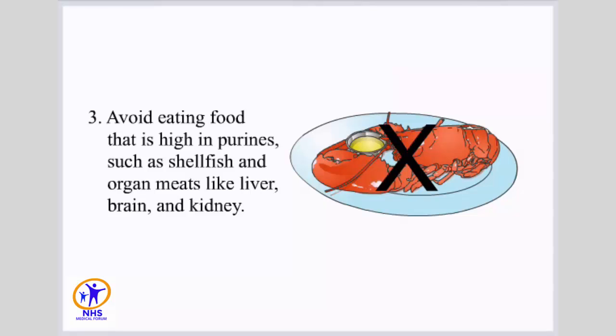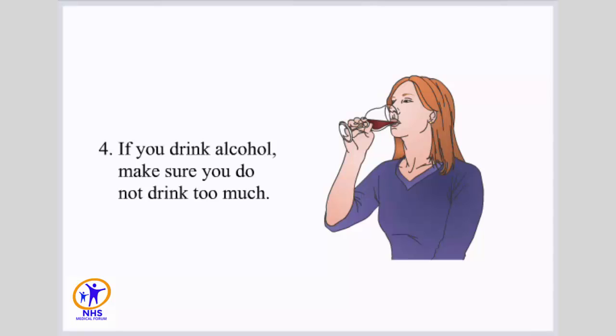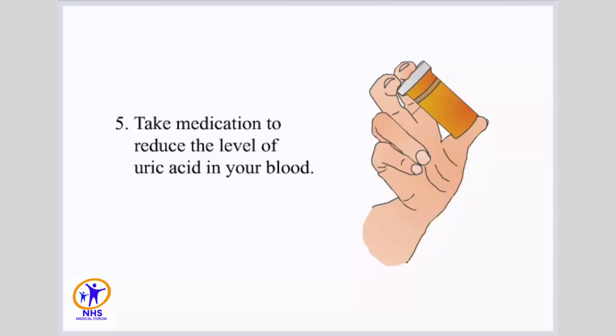3. Avoid eating food that is high in purines, such as shellfish, and organ meats like liver, brain, and kidney. 4. If you drink alcohol, make sure you do not drink too much. 5. Take medication to reduce the level of uric acid in your blood.